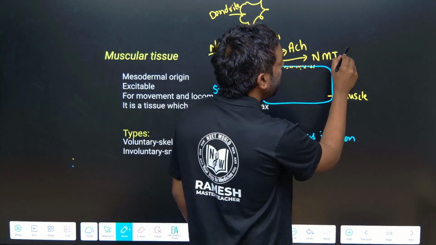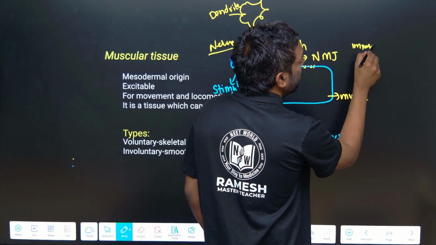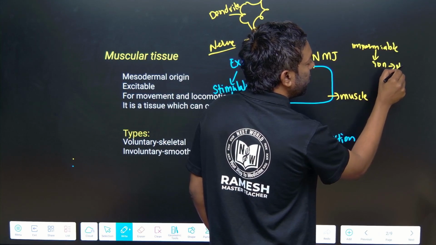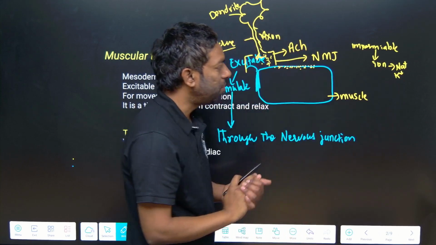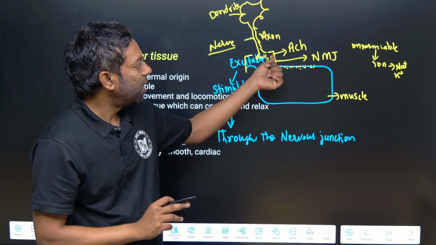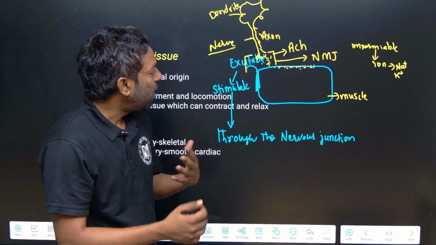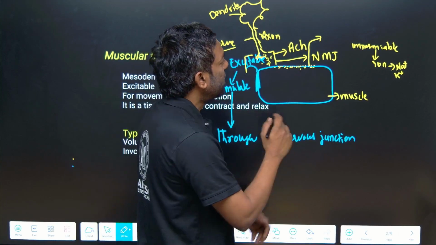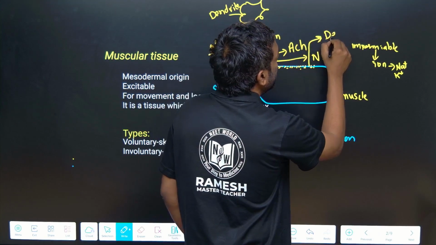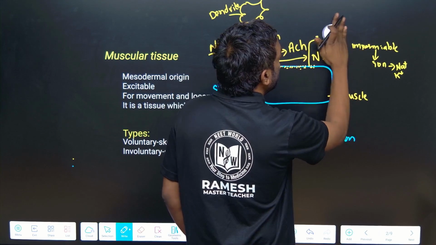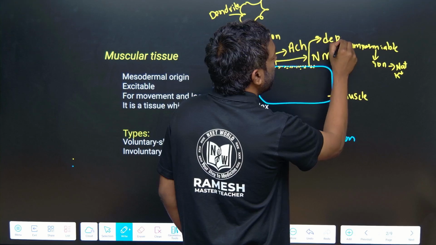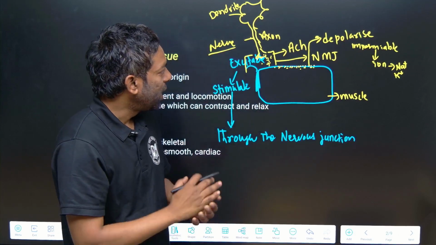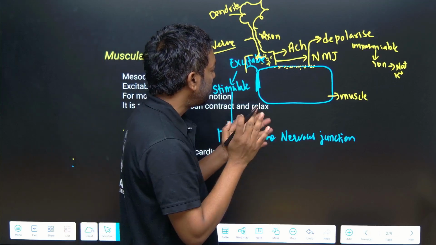That layer is actually impermeable to ions like sodium and potassium. After the chemical acetylcholine is released, they are stimulated, that is, they depolarize. Depolarization of this muscle.